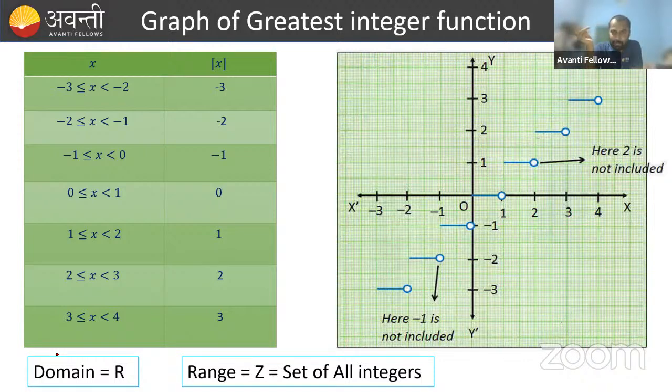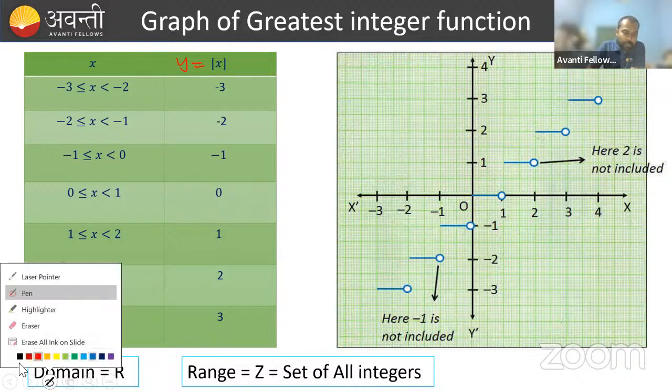The figure you get is the graph of the given function. I hope all of you have a little experience drawing graphs, because you have completed 11th. So in this case, our function is y equal to the greatest integer of x. I'll take another color.